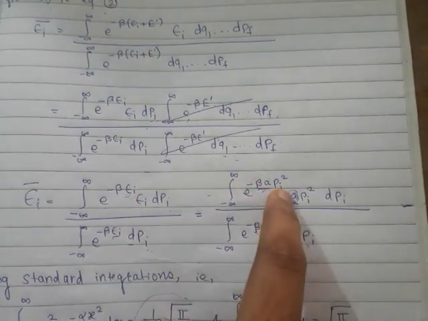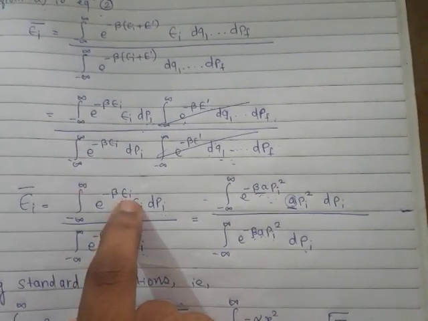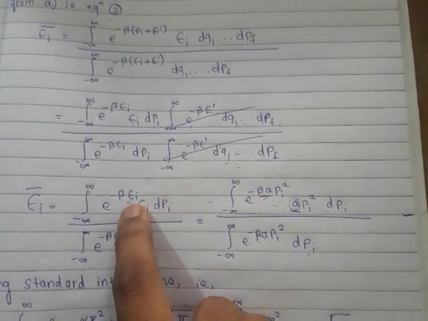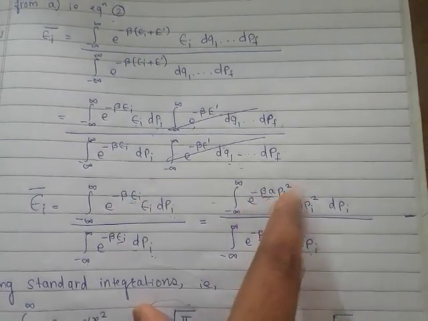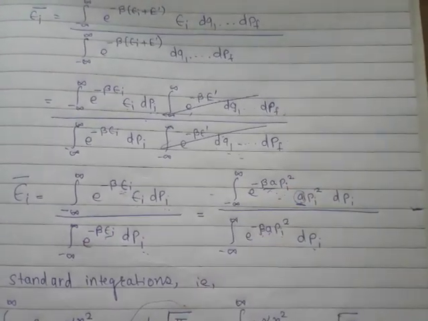So we'll write simply the same equation, only we'll write a pi square instead of epsilon i.